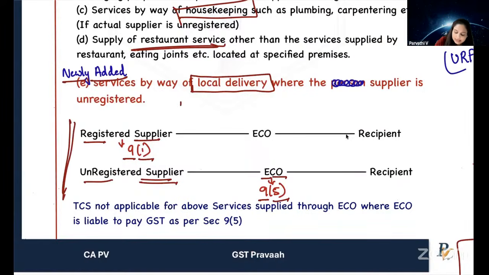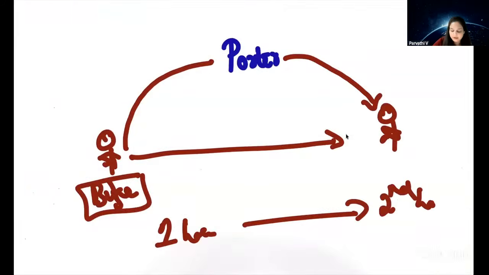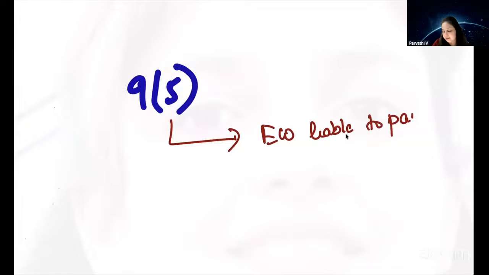So this rule is similar to accommodation services and housekeeping services. Similar rule is applicable, but now we have a new service, which is local delivery services supplied through an e-commerce operator. So now this is the first amendment which you are looking into. What is the amendment? The first amendment is in section 9(5). What was section 9(5)? Section 9(5) talks about situations where the e-commerce operator is liable to pay GST to government.